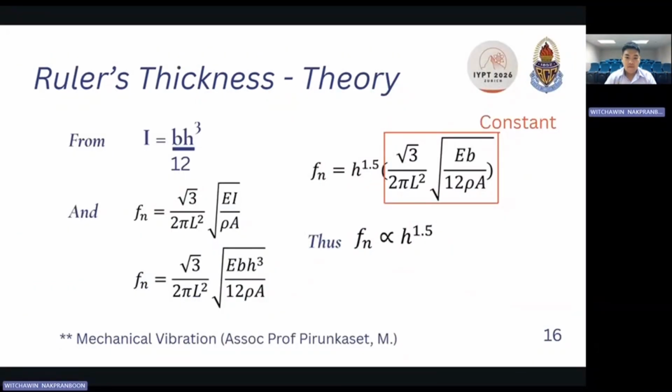Applying the area moment of inertia into Bernoulli's equation, we get f equals the square root of 3 over 2 pi L squared times the square root of E b h cubed over 12 rho A. After rephrasing, we can see that the other variables except for h to the power of 1.5 are a constant number, making the natural frequency proportional to h to the power of 1.5.